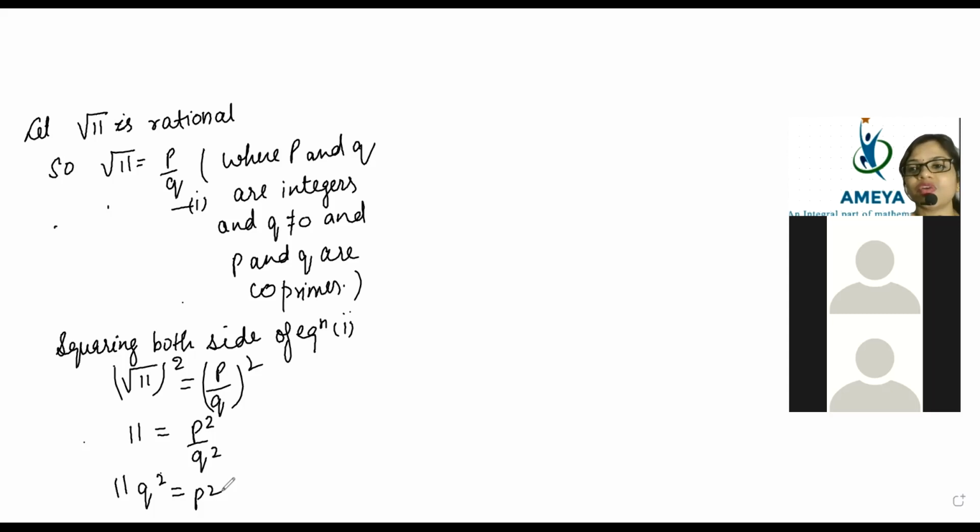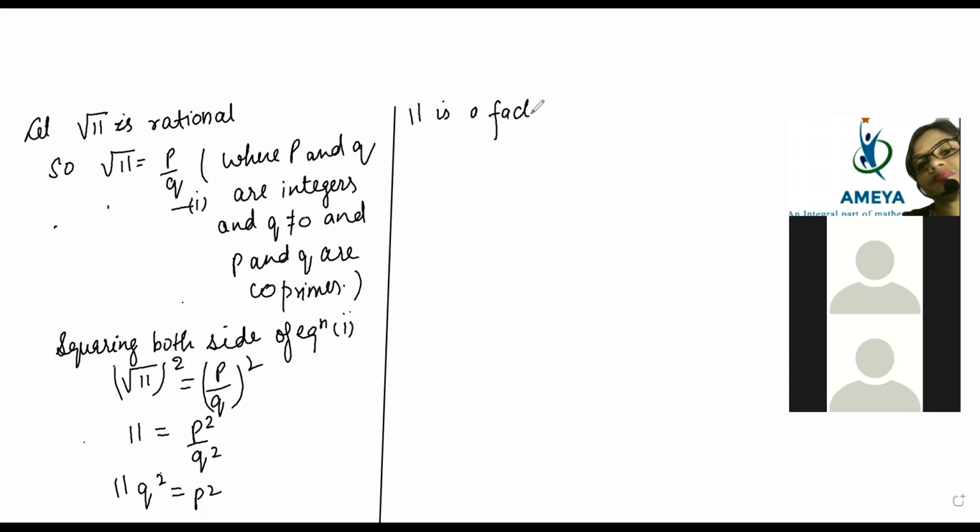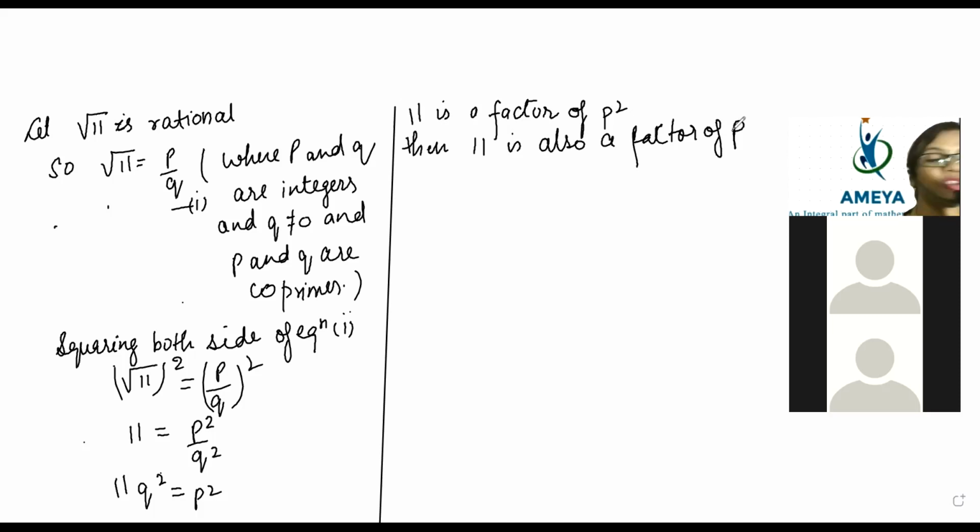But beta, here what you have to write is: 11 is a factor of P square, then 11 is also a factor of P.